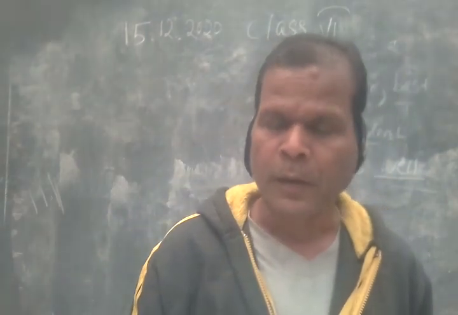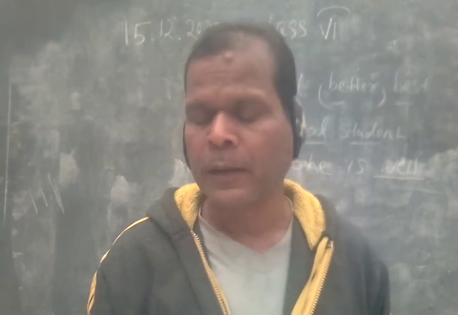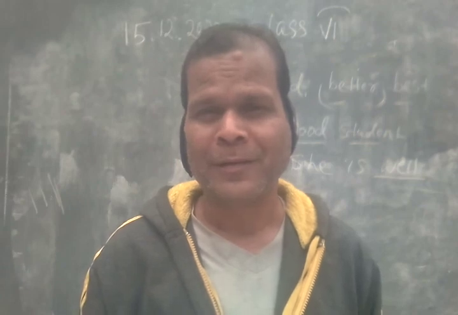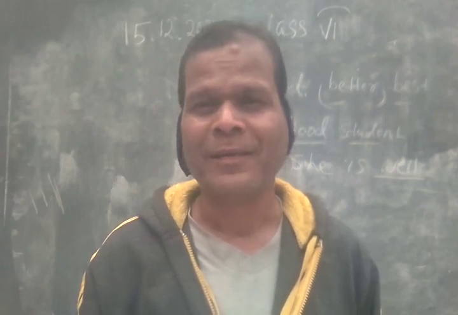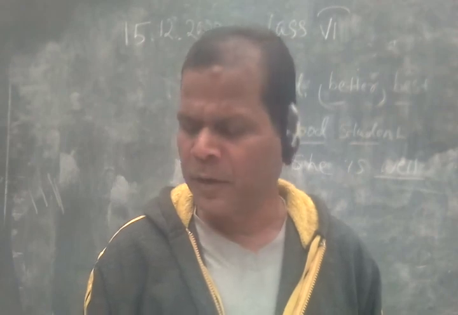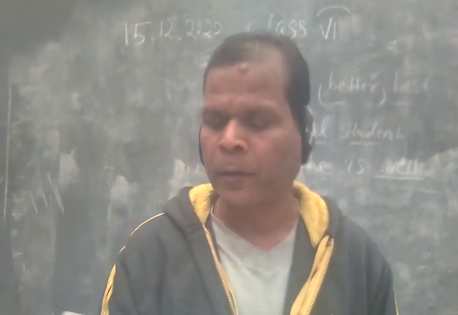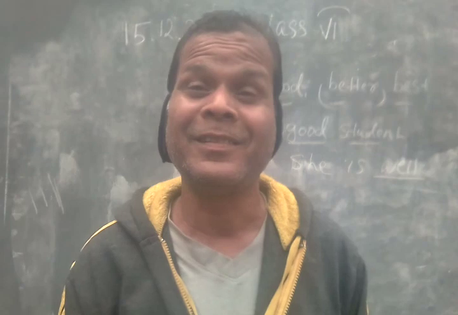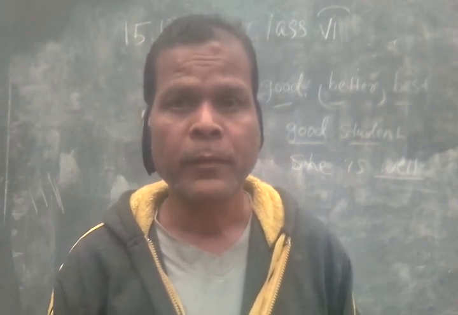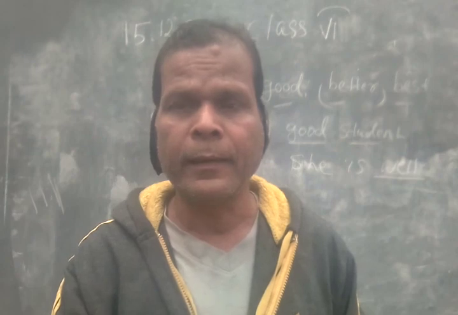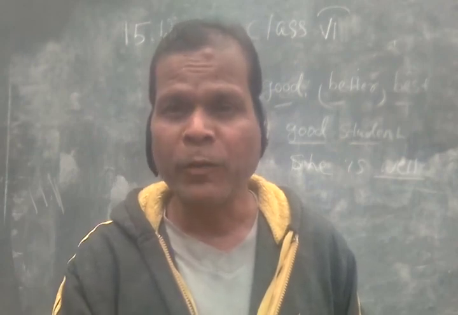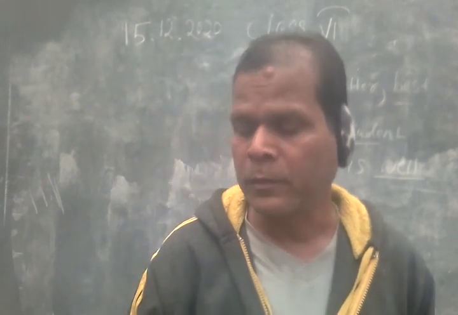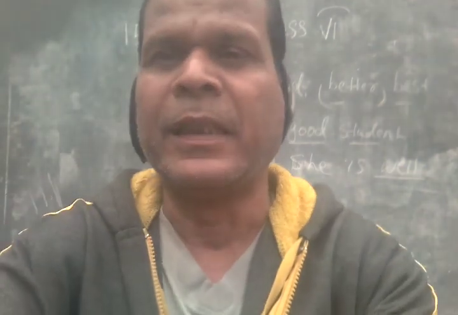So your adjective lesson is over. Then we shall learn about the determiners. They are also adjectives. So when you read, you can understand. Next lesson we shall talk about determiners and how they are used. Determiners are words that are also used before the nouns, but they describe the numbers. Countable numbers, uncountable numbers, like this. We shall discuss that in that class.